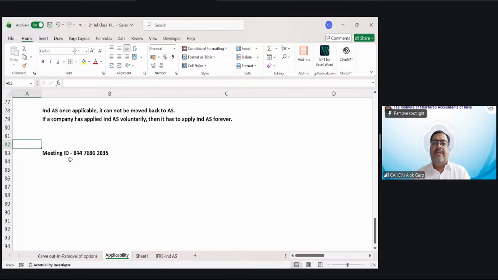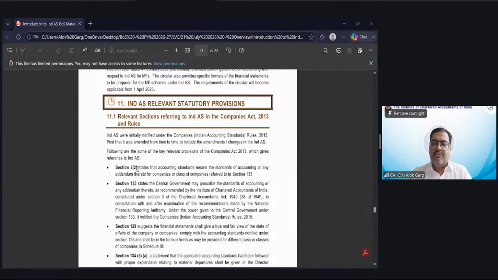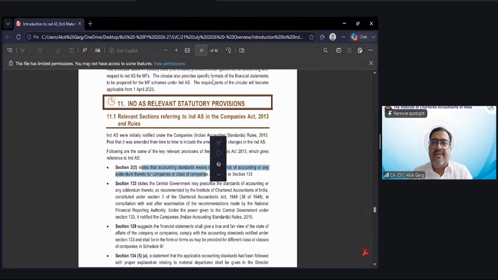Yes. So friends, talking quickly about some provisions: relevant sections referring to Ind AS in the Companies Act 2013. Section 2, clause 2 states, and I am talking about the Companies Act provision, that accounting standard means the standards of accounting or any addendum thereto for companies or class of companies referred to in section 133.